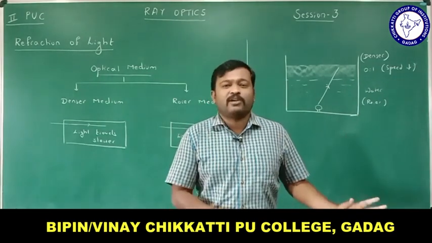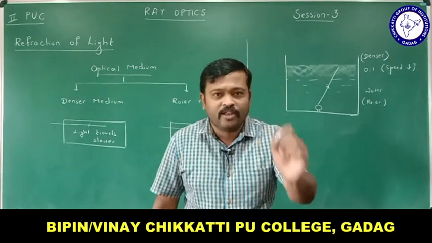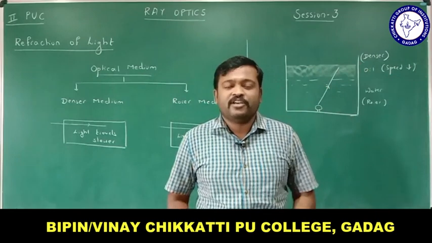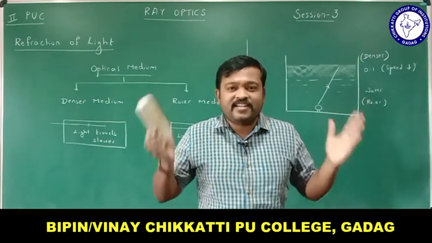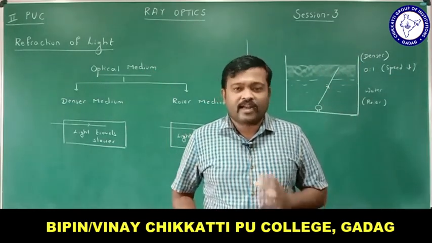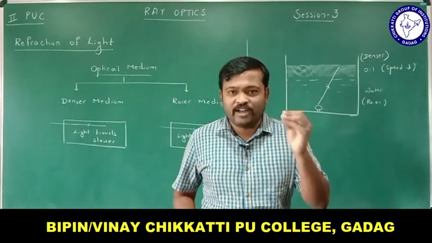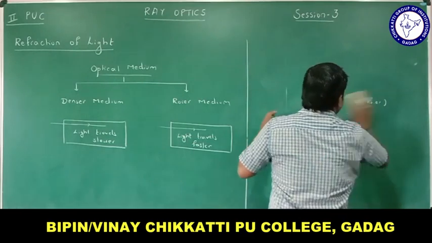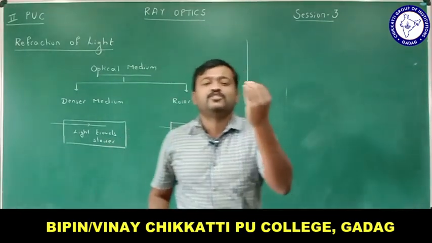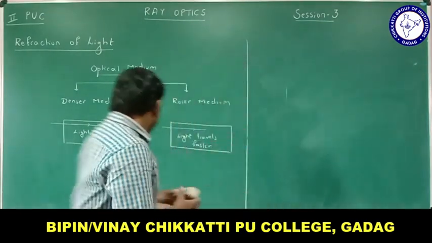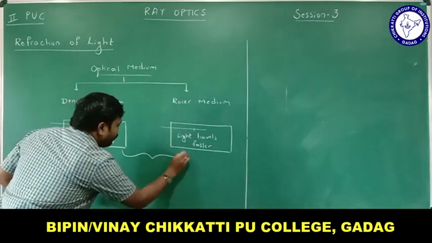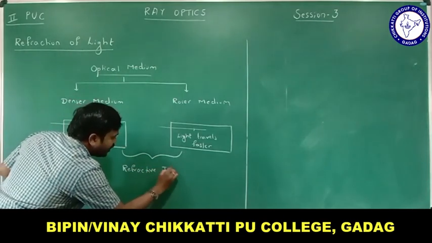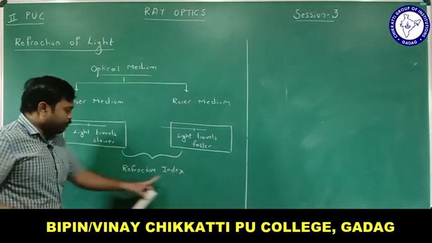Whenever we speak about optical density, we see only the speed of light. If speed of light increases, then it is a rarer medium. If speed of light decreases, then it is a denser medium, right? So rarer and denser medium depends upon the speed of light. Now there must be one property which differentiates these two types of medium, right? So let me tell you that there is a property called refractive index. We will be learning much about this property later.